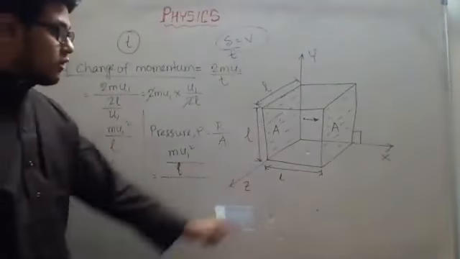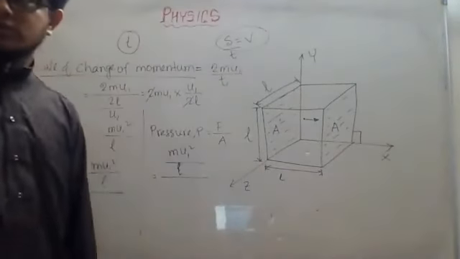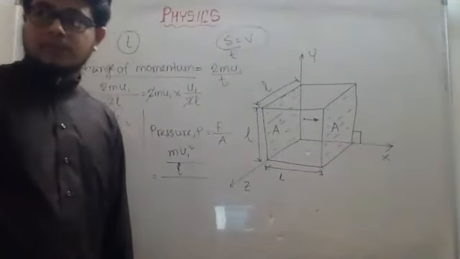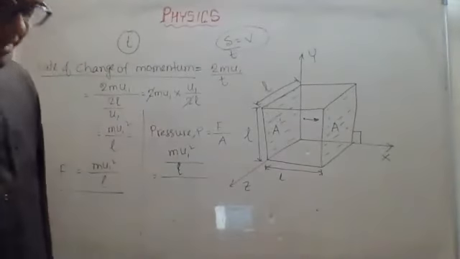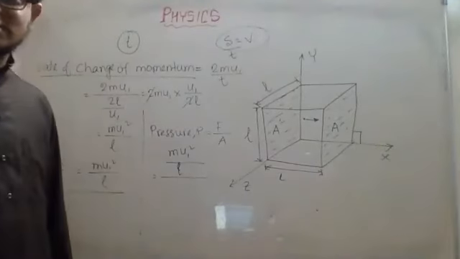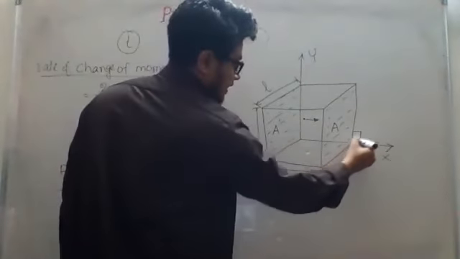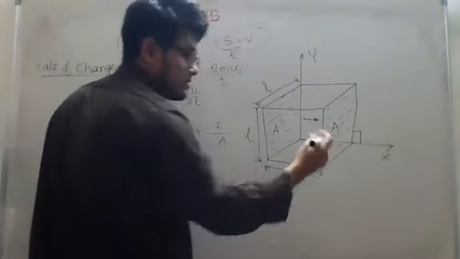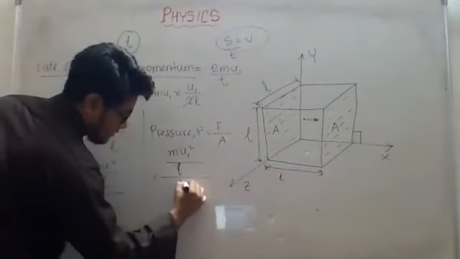What will be the area of the wall? Can anybody tell me what will be the area of the wall? L cube? No, cube is volume. Area. A square means L square. See, four sides, each of length L. This is a square, right? So side square. So the area will be L square.